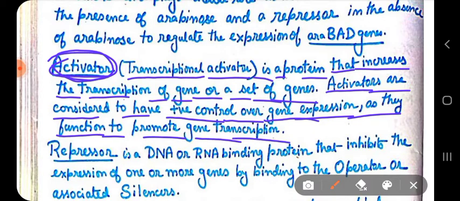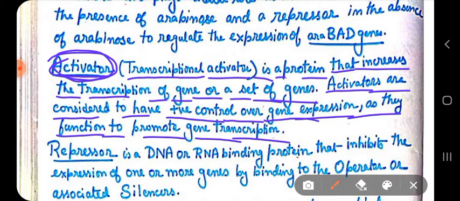So activators simply allow the RNA polymerase to carry on the transcription process of the related genes, the genes which need to be transcribed now, because there is a need for that metabolic function. Like here the ARA-C, as we have talked, that ARA-C acts as an activator as well as a repressor.